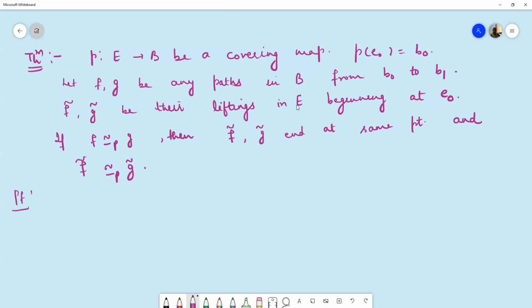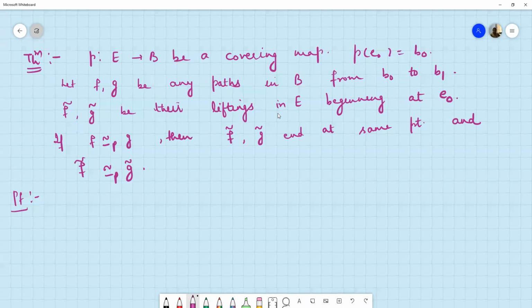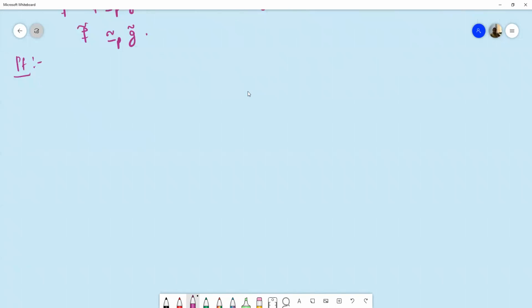So let us prove this. Now here we have given that f and g are path homotopic to each other. So we can assume F is the path homotopy between f and g. So if this is a path homotopy between f and g, this is basically a mapping from I cross I to B. So this be the path homotopy between f and g.